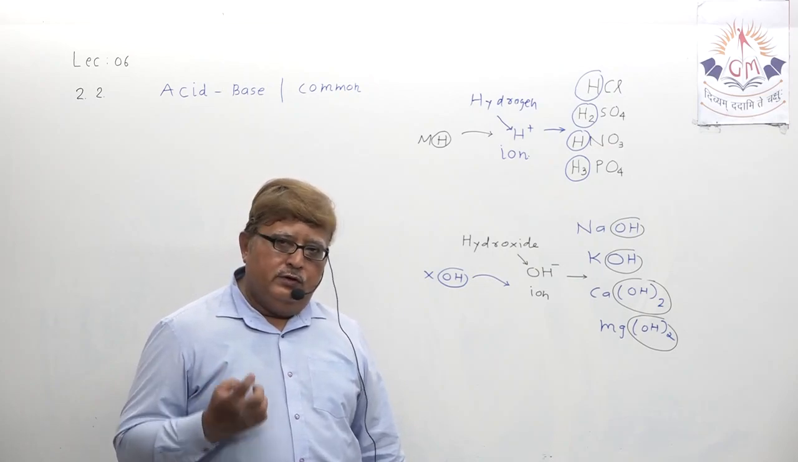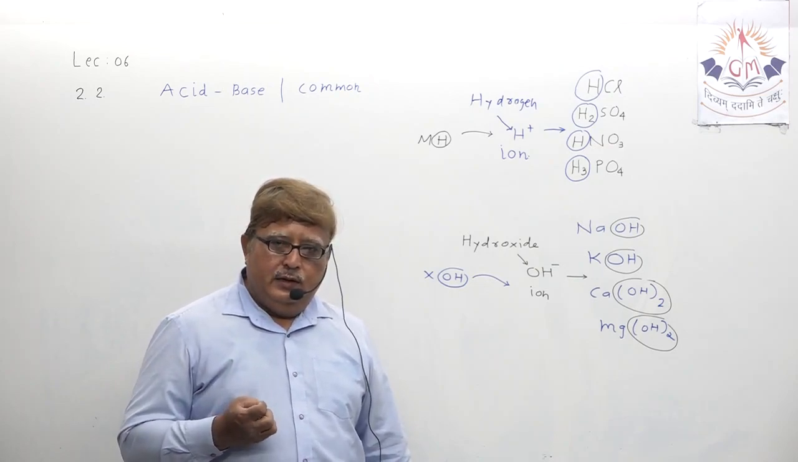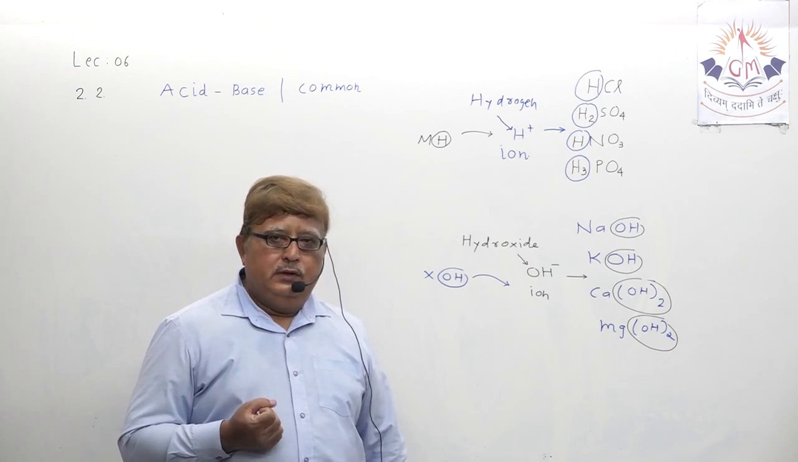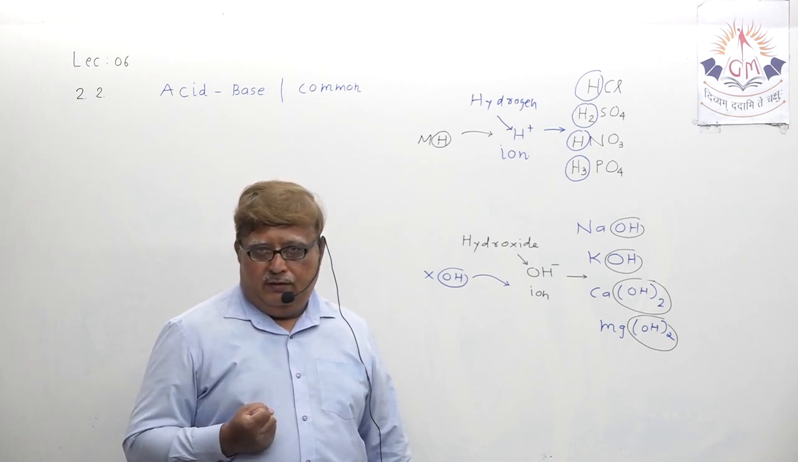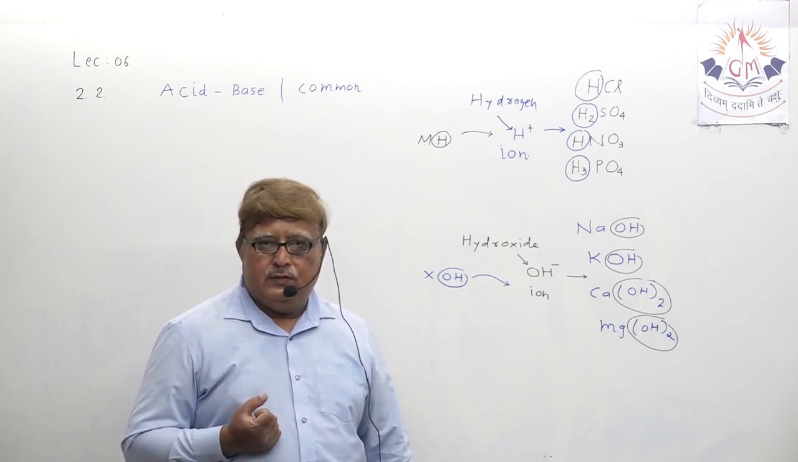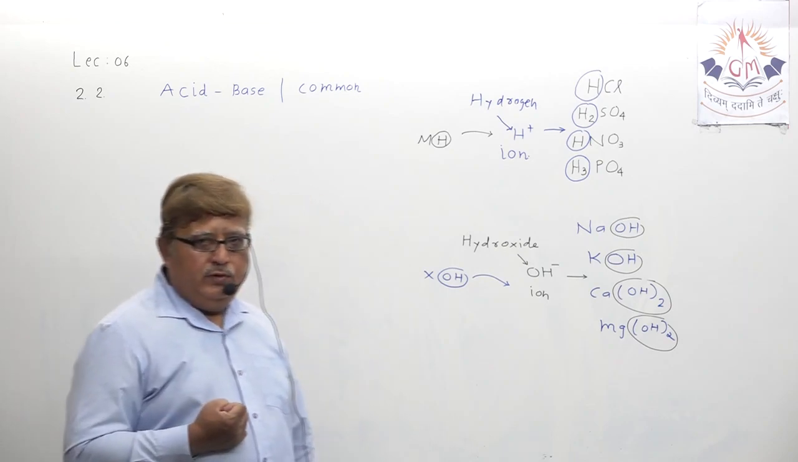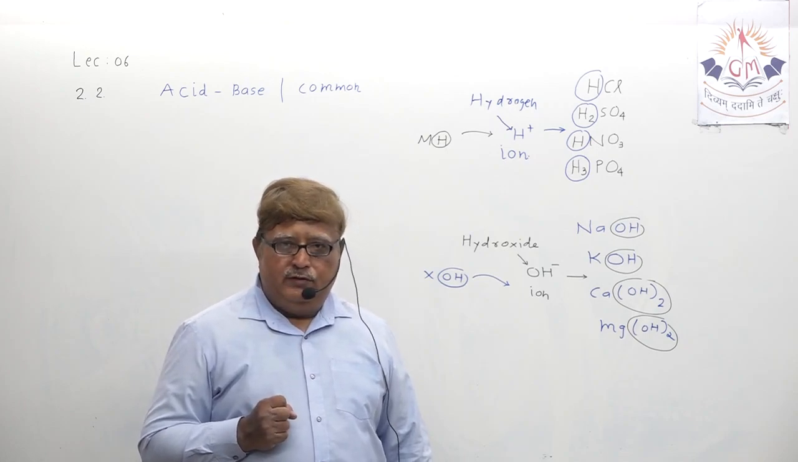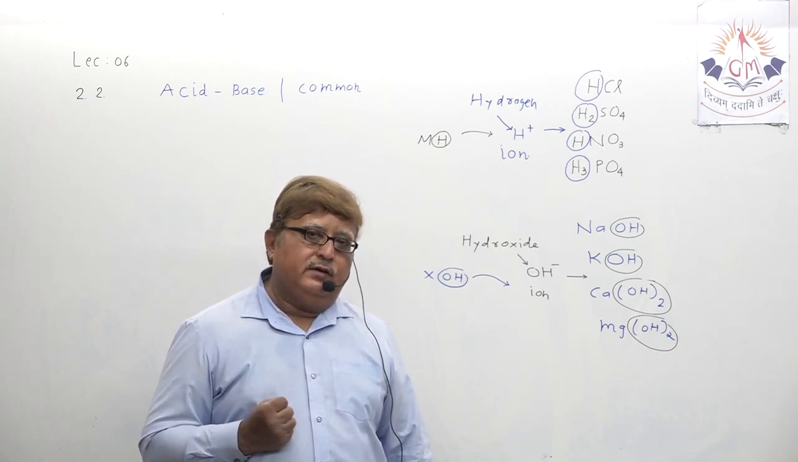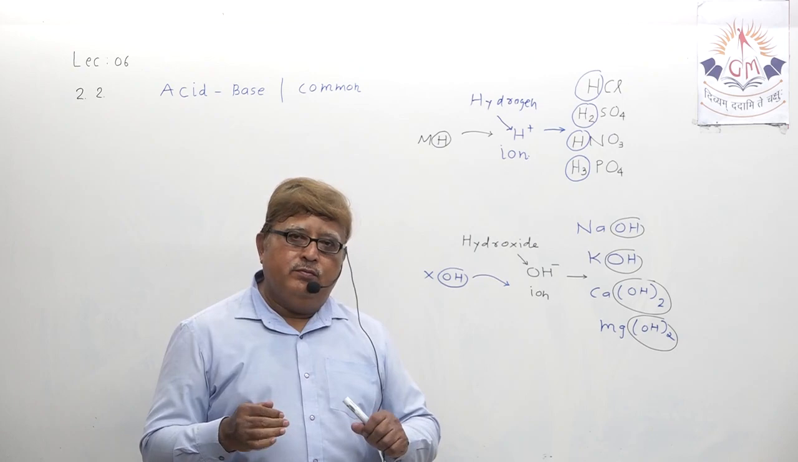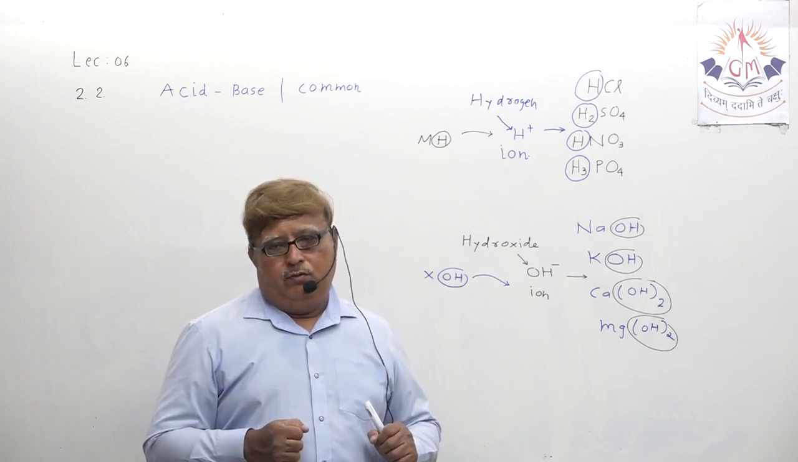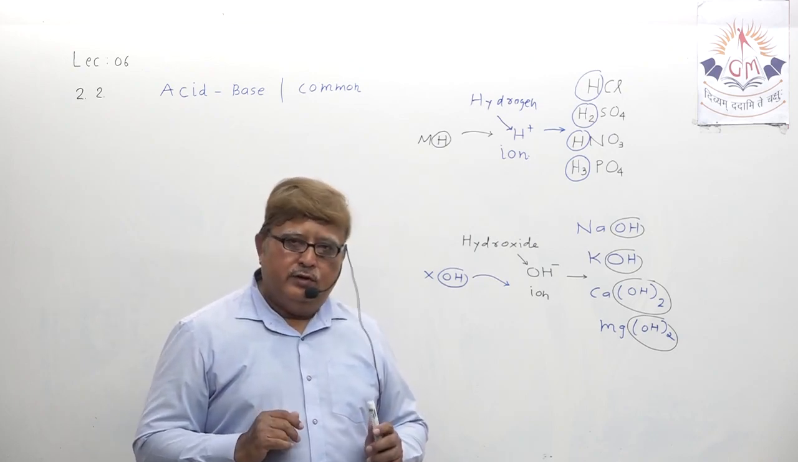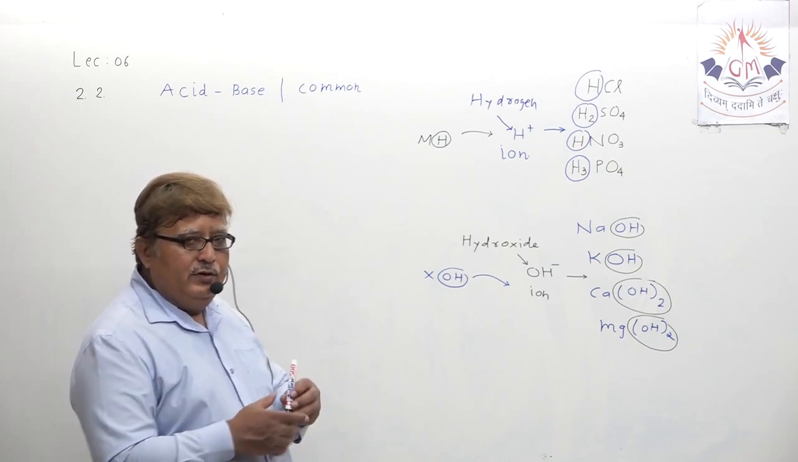Because in dilute form they release ions, and you all know that ions are capable of conducting electricity. So generally acid and base are non-conductors of electricity, but the moment you form them in dilution form, they both become good conductors of electricity.